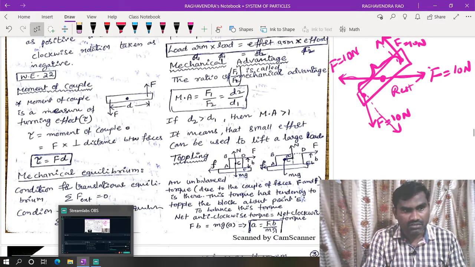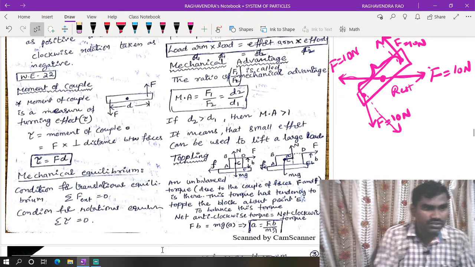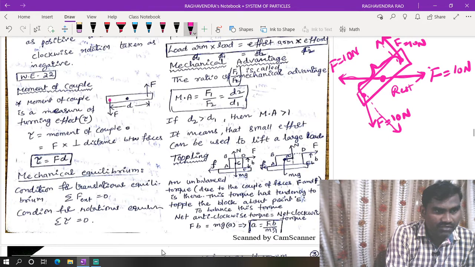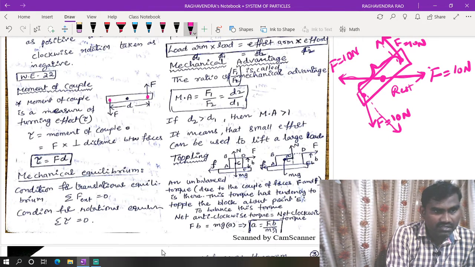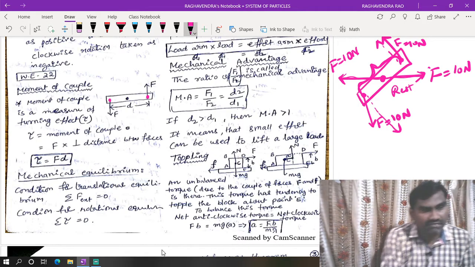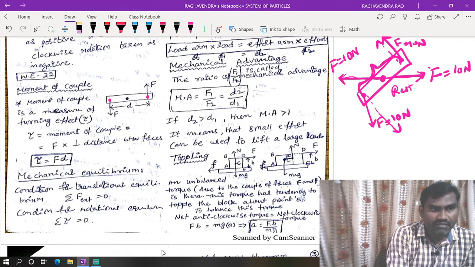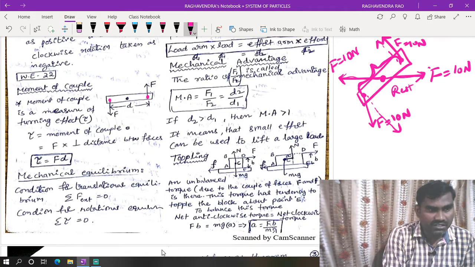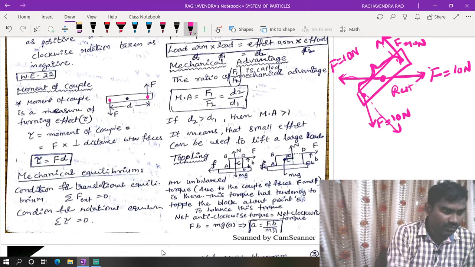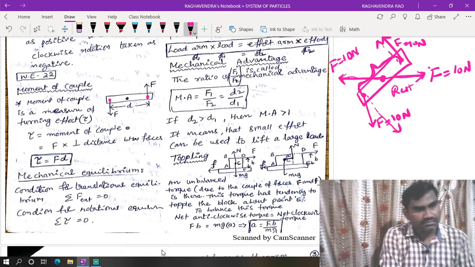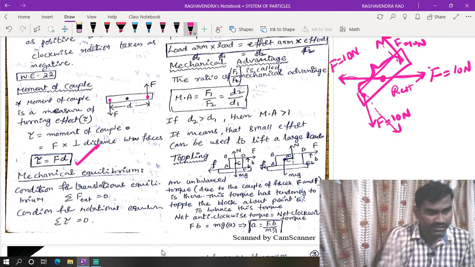It is called torque. So couple of forces or torque we can define like this. This is one force acting in this direction, and this is another. So two equal and opposite forces are acting at two different points of a body. If two forces are acting like this, then there is no translational motion, only rotational motion of the body. That is called moment of couple. Moment of couple is numerically equal to torque.